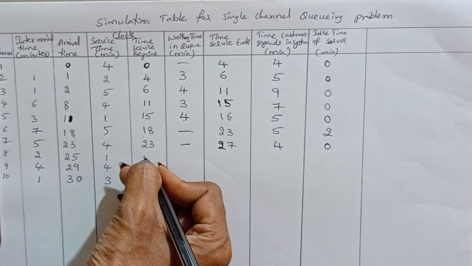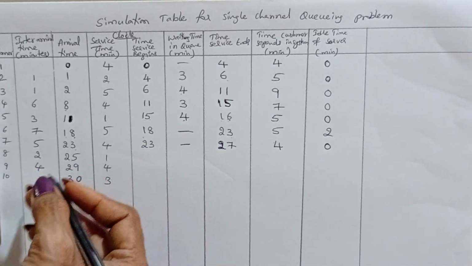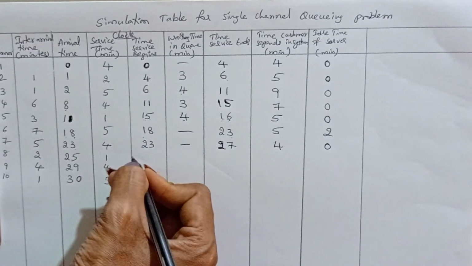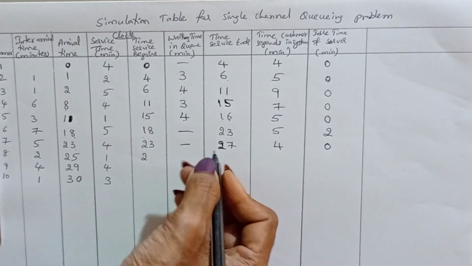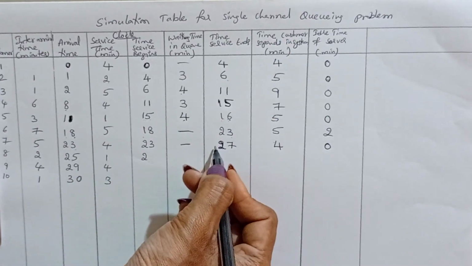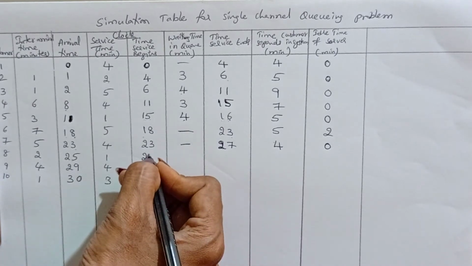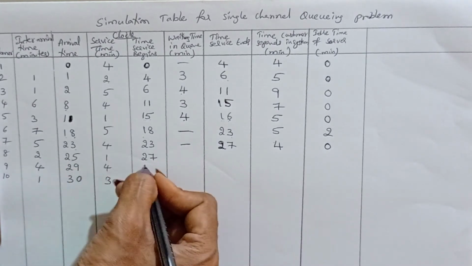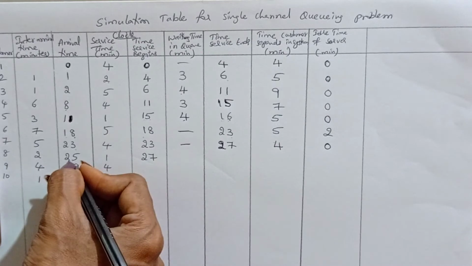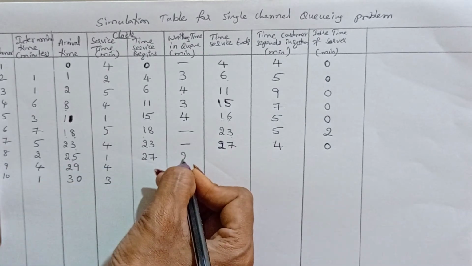Next customer, the eighth customer, is arriving at 25 minutes, but checking the end of the service time is 27. So this customer needs to wait for 27 minus 25, that is 2 minutes.